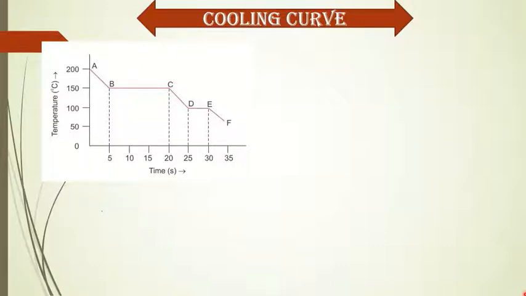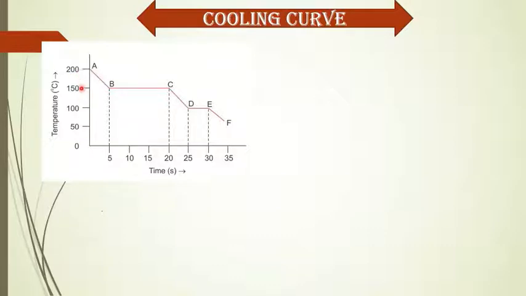But for the cooling curve, we will put time and temperature. No need to put the heat because here heat is decreased. Here, with time, the temperature decreases.